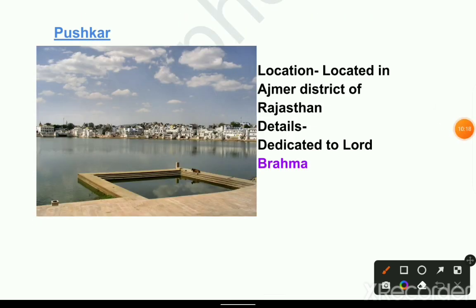Pushkar. Next location: located in Ajmer district of Rajasthan. Details: it is dedicated to Lord Brahma.